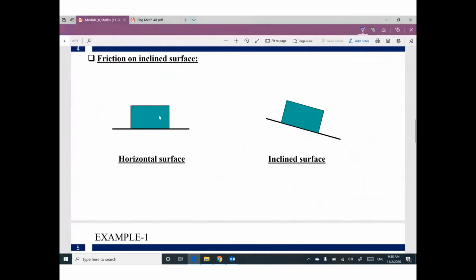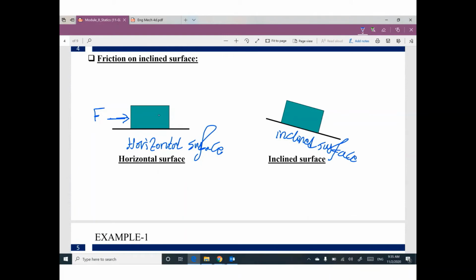Actually, in this topic we have two situations. The first one, the box is under the effect of a force on a horizontal surface. Or the second, this box is over an inclined surface. Let's start with the first one.